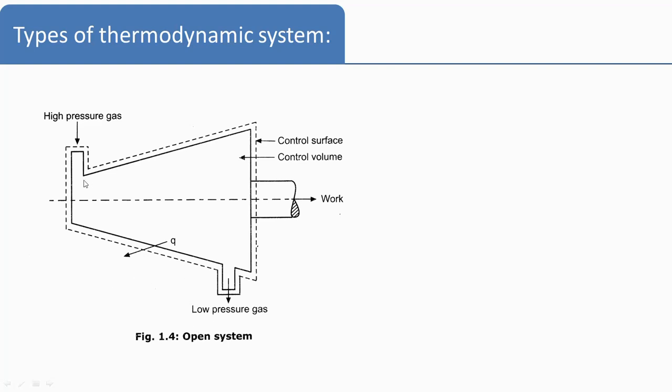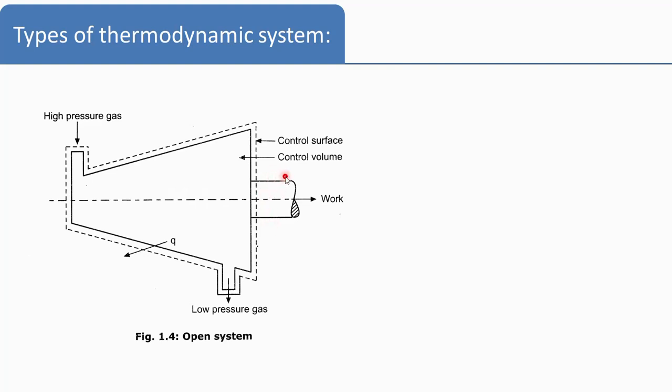So here there is a transfer of mass, that is high pressure gas is entering from one side, low pressure gas is leaving on the other side. So there is a mass transfer, and there is energy transfer also. These high pressure, high temperature gases obviously have heat energy, and when they expand on the turbine blades, some work will be obtained.